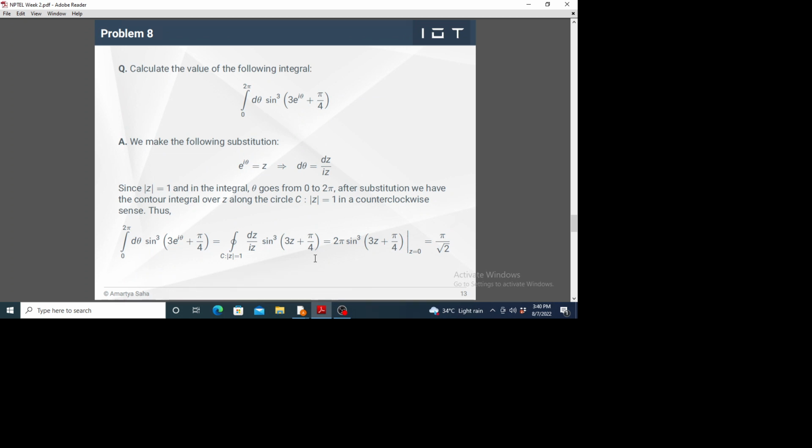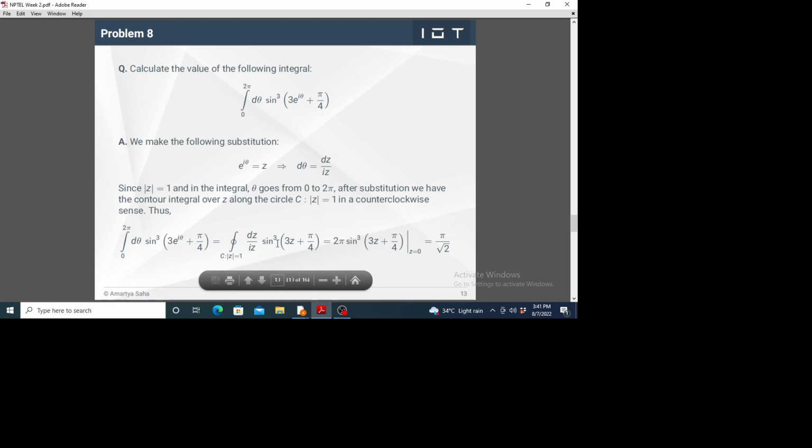So you see, it's straightforward. Sine cube of 3z plus pi by 4 is an entire function, so it has no singularity, and the only singularity of the integrand is at z equal to 0, which lies inside the contour. It's a simple pole, so all we have to do is use the Cauchy integral formula. Just substitute z equal to 0.